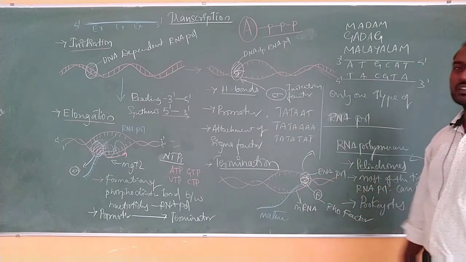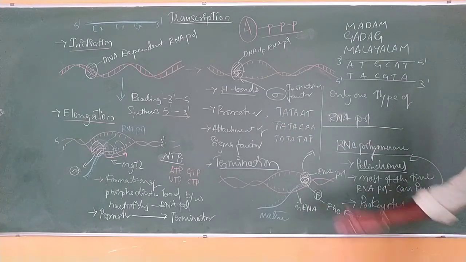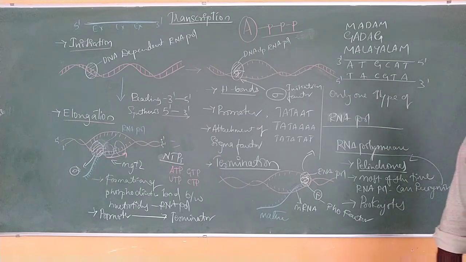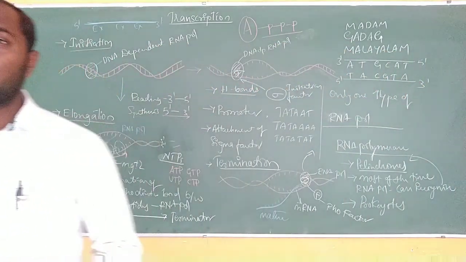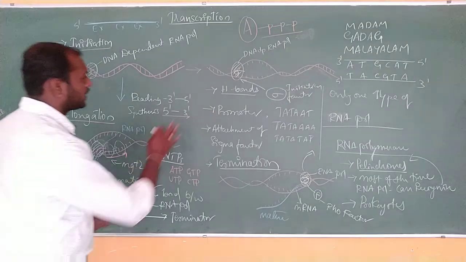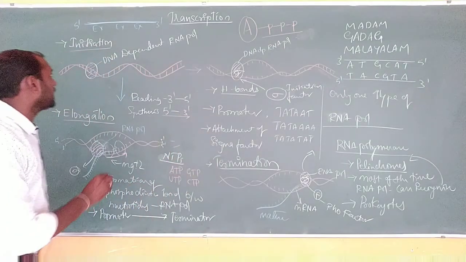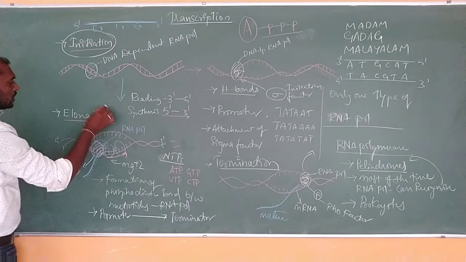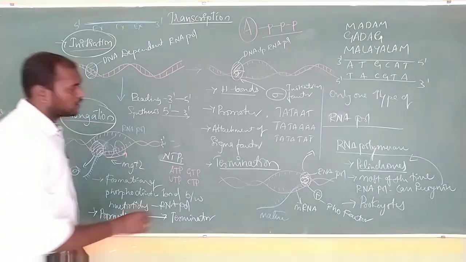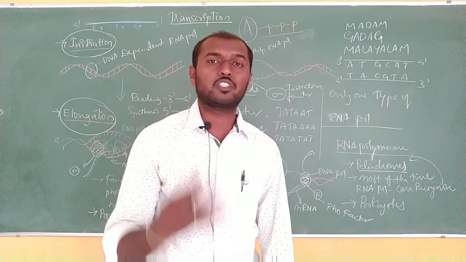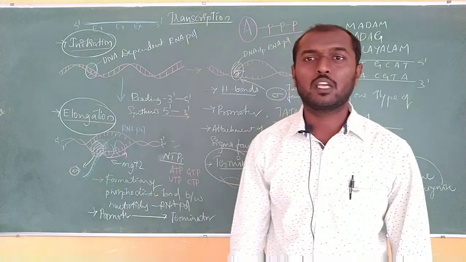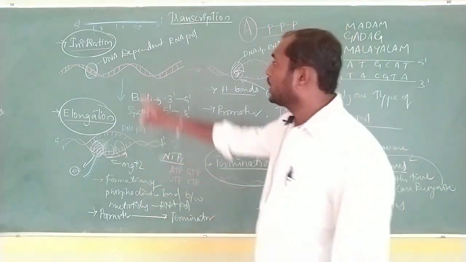So initiation happens by which factor? Sigma factor. So the sigma factor and rho factor are required in case of most prokaryotes. So the process of transcription takes place in all organisms in three steps. What are they? Initiation, elongation, and termination.